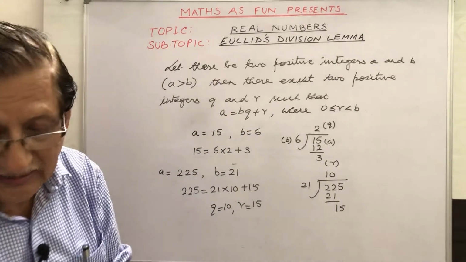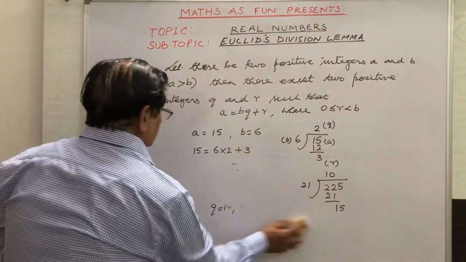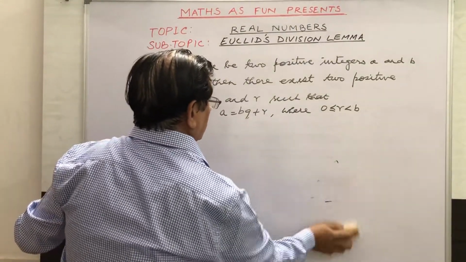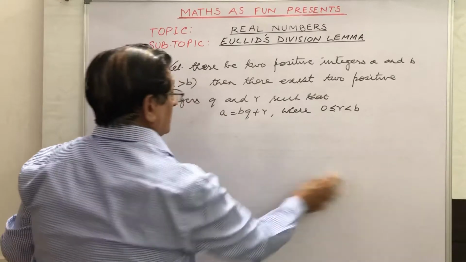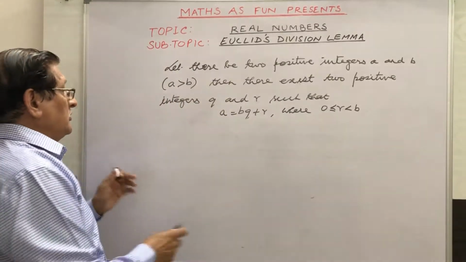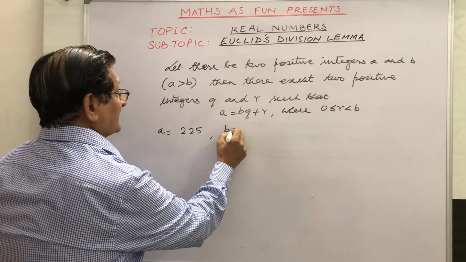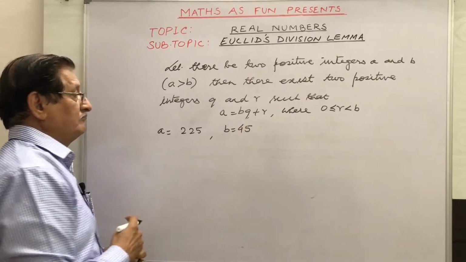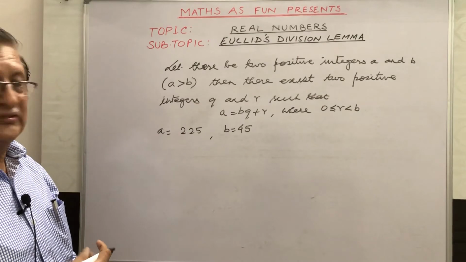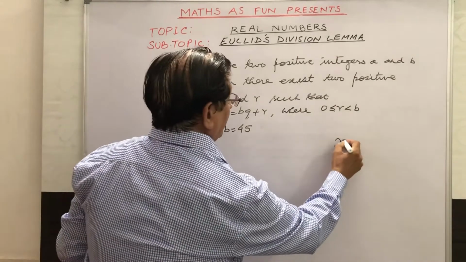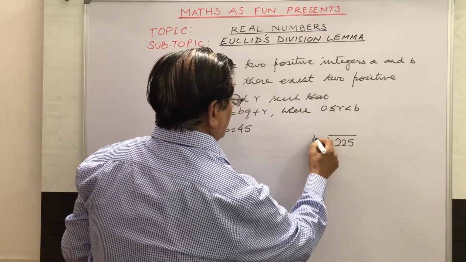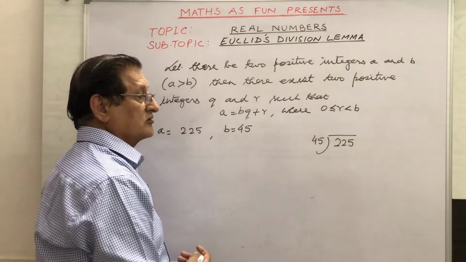Let's take one more example here. Suppose you have 225 as a, but b is this time 45. When you divide 225 by 45, how many times does it go?